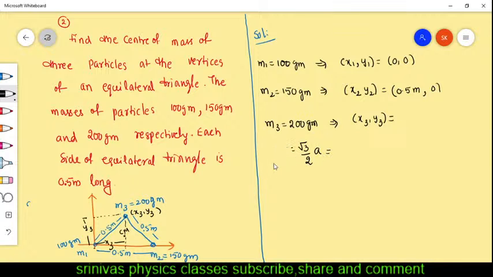Listen very carefully. This is y3. Y3 is equal to h. H is equal to root 3 by 2 into a. What is the side? The side is 0.5 meters. Then we will get 0.25 root 3. Have you understood how to find out the y coordinate?